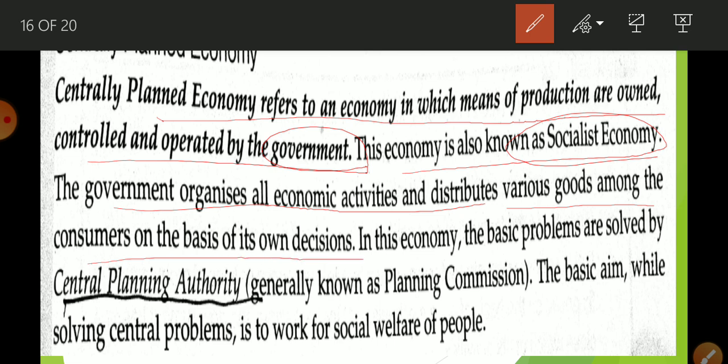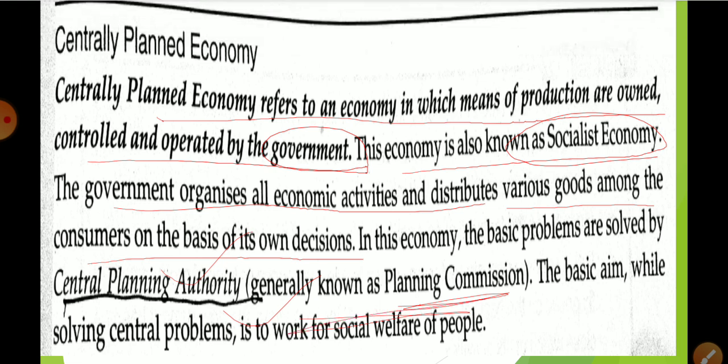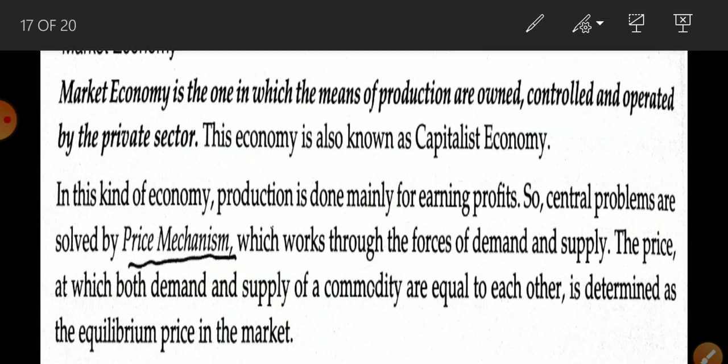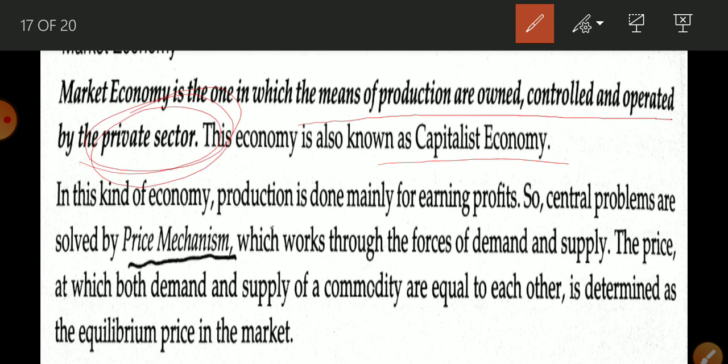Okay, and all the decisions are taken by a central planning authority like the Planning Commission, and the government works for social welfare. Now market economy. Market economy is also known as a capitalistic economy. Here means of production are owned, controlled and operated by only the private sector. Okay, and they work for profit maximization, and price is decided by the price mechanism.